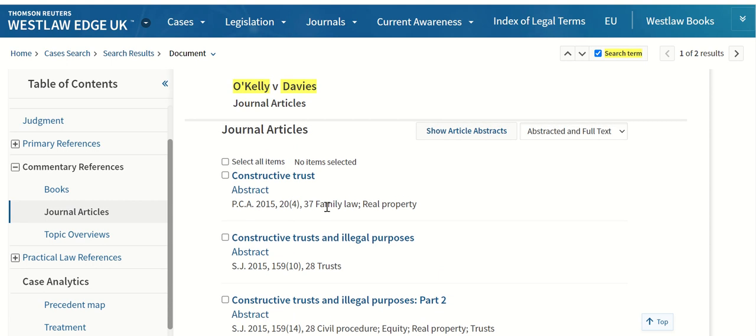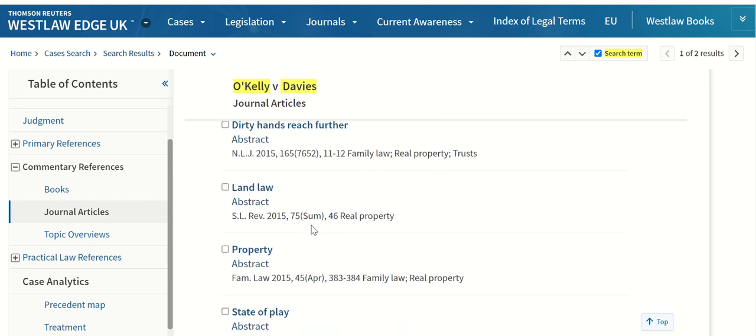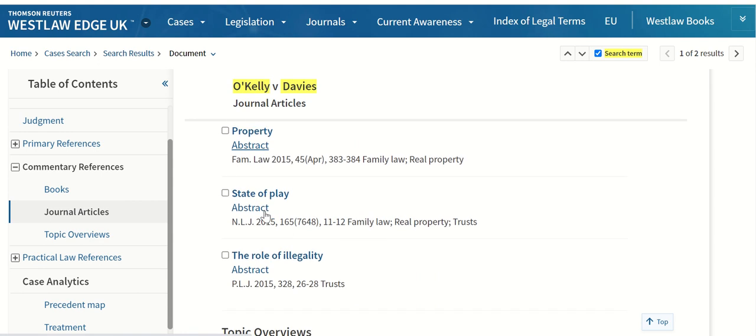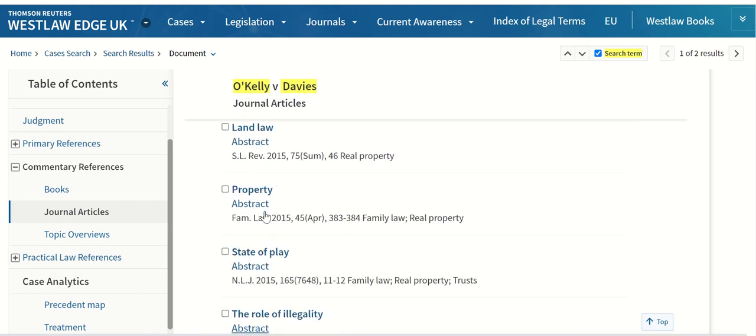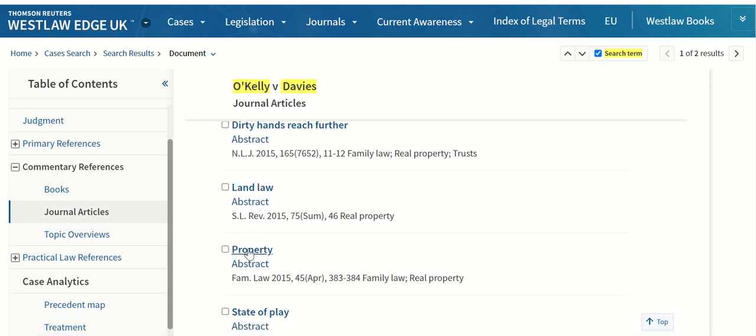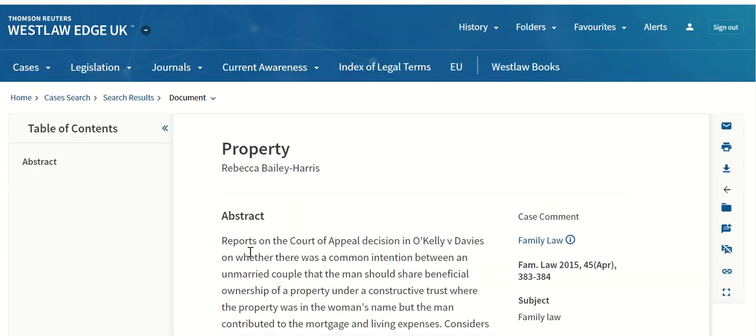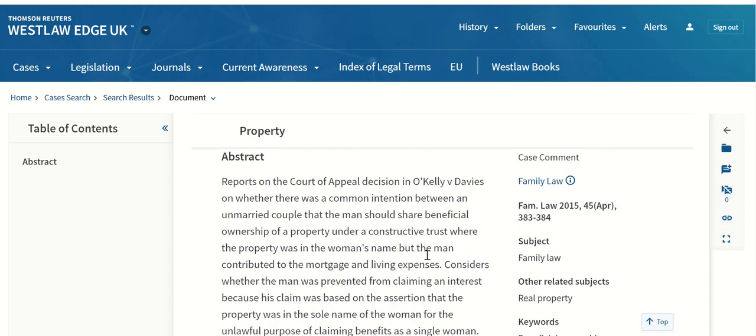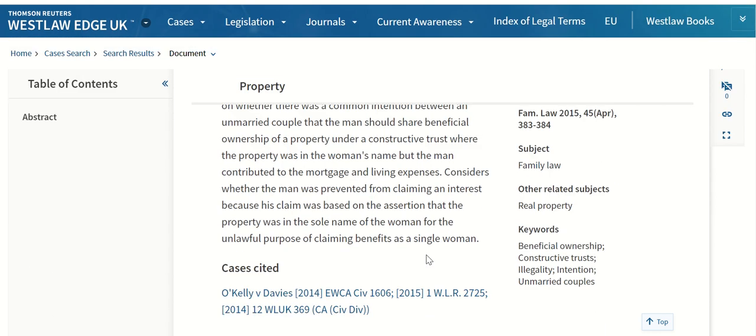You'll notice that some, in fact all of them, have only got an abstract. And when this is the case, what you can do, if I, for example, go into this one here. This journal article reports on that Court of Appeal decision. So you might want to find out a little bit more about that.